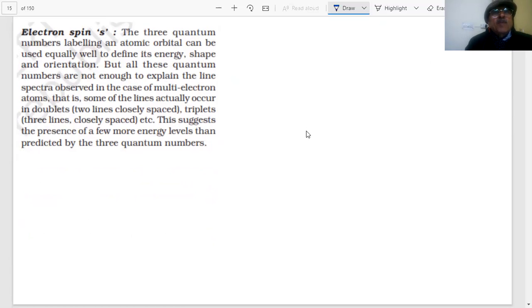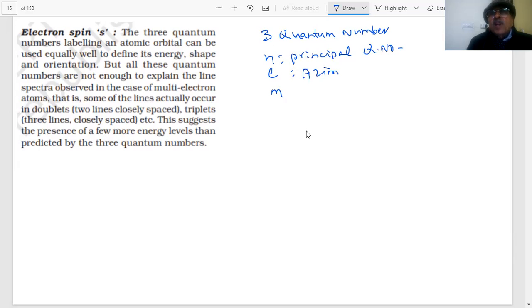Up to now, I have given you 3 quantum numbers. Which are those? n, l, m. This is my principal quantum number. Then I have given you the azimuthal or orbital quantum number. Third, I have given you the magnetic quantum number.